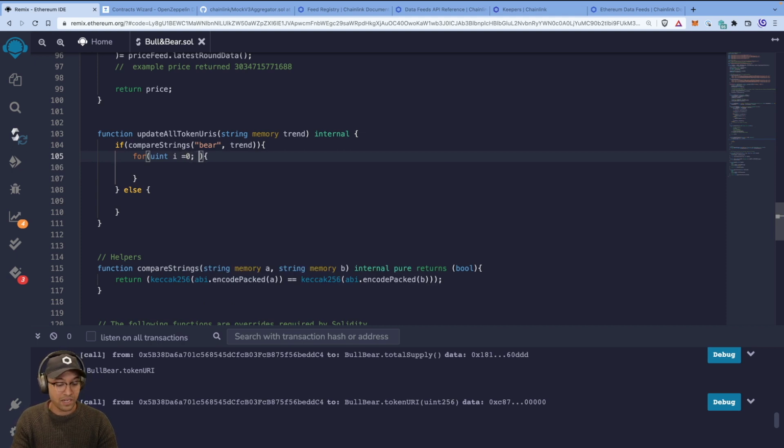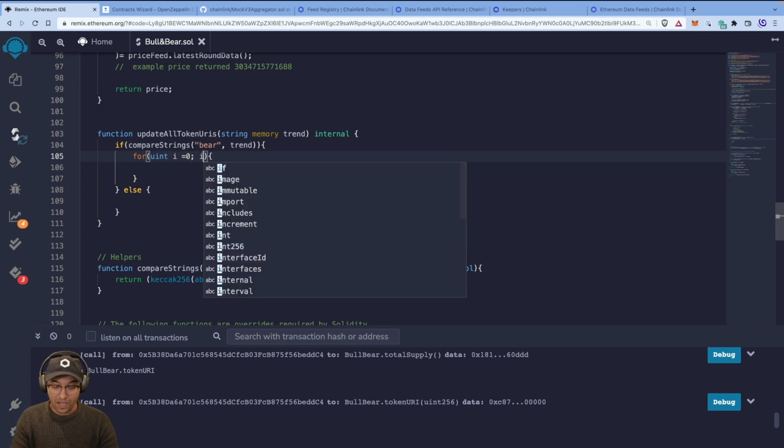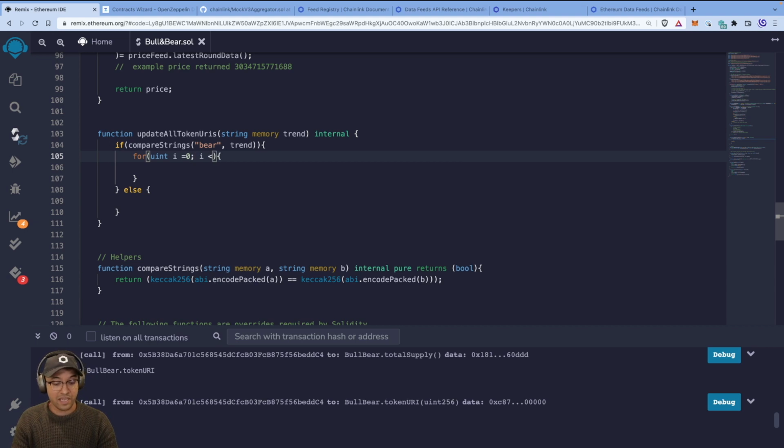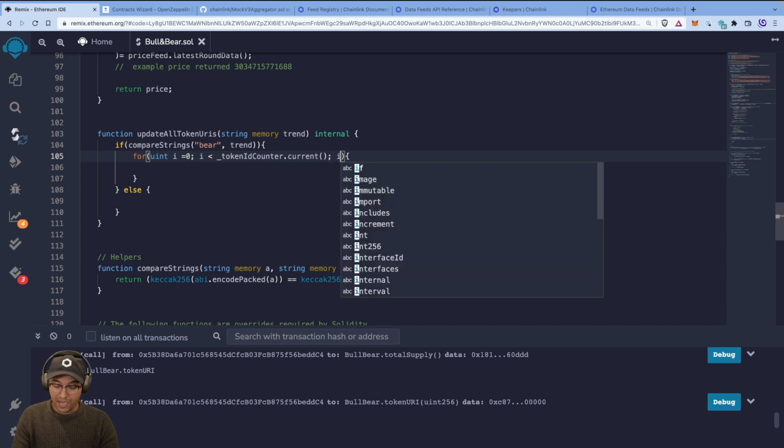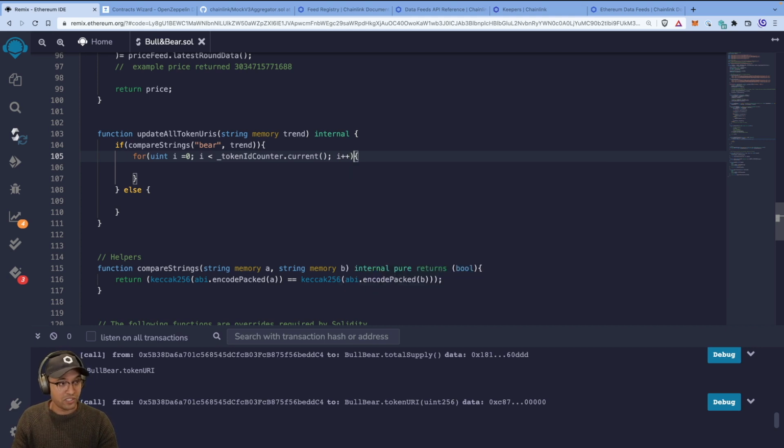So let's do that. And then we're going to say if i is less than the token counter. You remember we have the token counter, which is imported thanks to our imports from OpenZeppelin, the counter module. So get the current value. We iterate all the way up to that, right? So we start with 0, iterate all the way up to, but less than that because of 0 indexing.